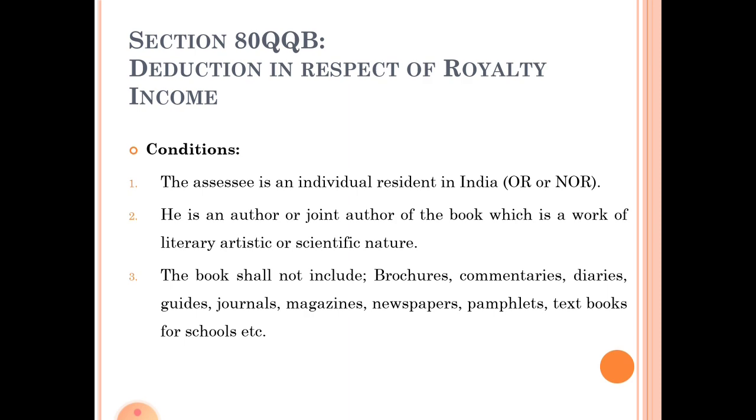So, section 80QQB is relating to deduction in respect of royalty income. To claim this deduction, the assessee must be a resident of India, that is ordinary or not ordinary resident. He is an author or joint author of a book which is a work of literary, artistic or scientific nature, and the following items given are not considered as books for this purpose.